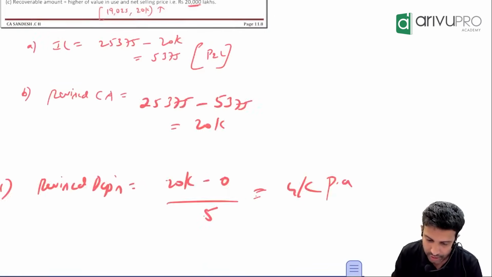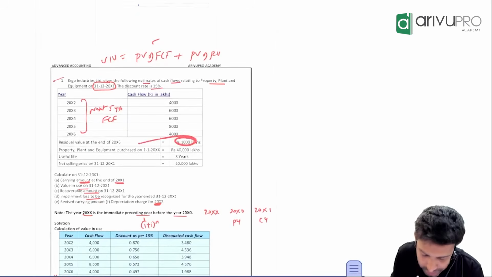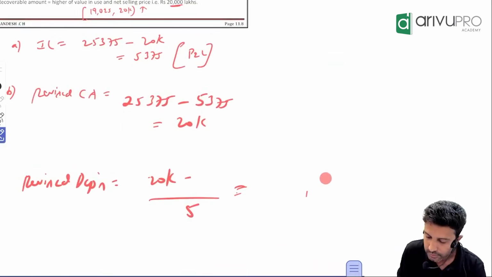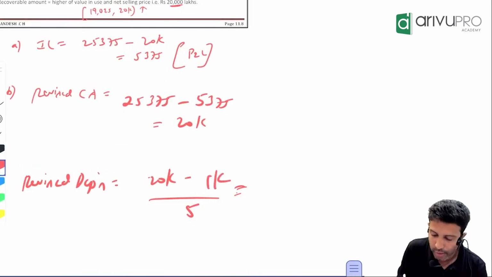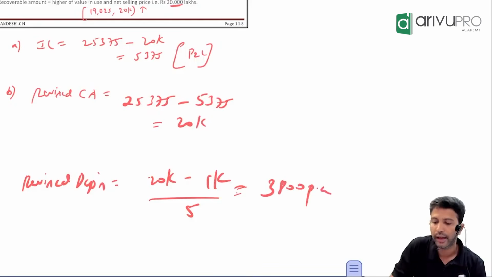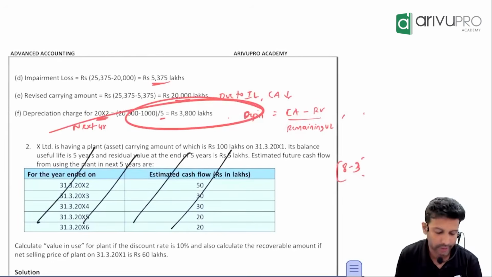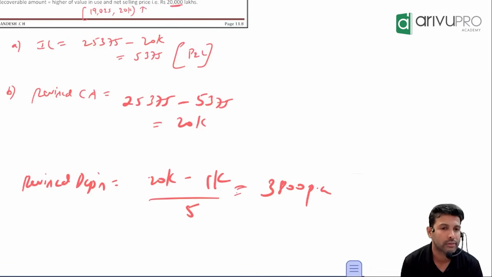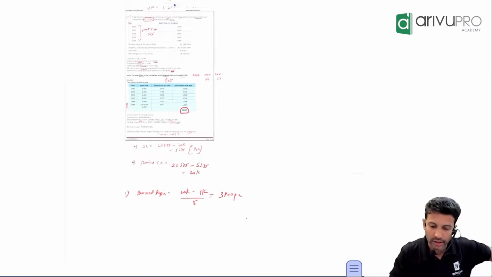Is the salvage value 0? Oh, here the salvage value is 1,000. Sorry, my bad. It is not 0, it is 1,000. Salvage value is given to be 1,000. So this will be 3,800 per annum. That is what they've written here. Manageable. This is one whole question targeting the carrying amount and the full impairment loss calculation.